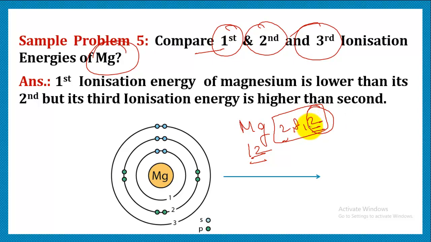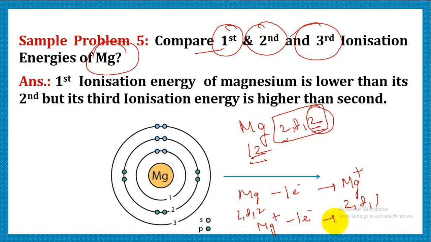But it cannot lose its 2 electrons in one go. It will do one by one. So first it will lose 1 electron, right? And after losing 1 electron, it will acquire Mg positive and its configuration will be 2, 8, 1. That means still it is unstable. So it will lose another electron and it will form Mg2 positive, and now its configuration will be 2, 8. Now it has attained octet, so it becomes stable.